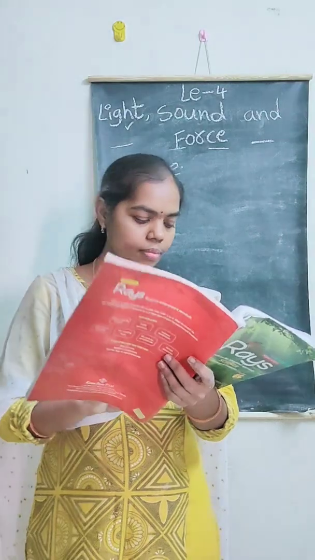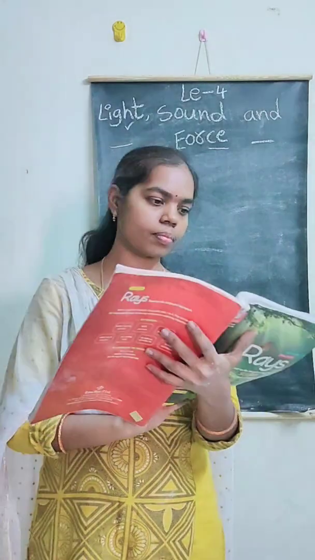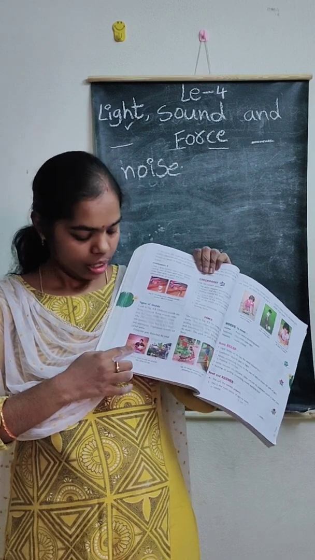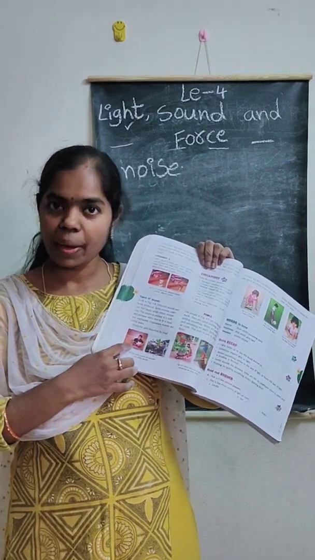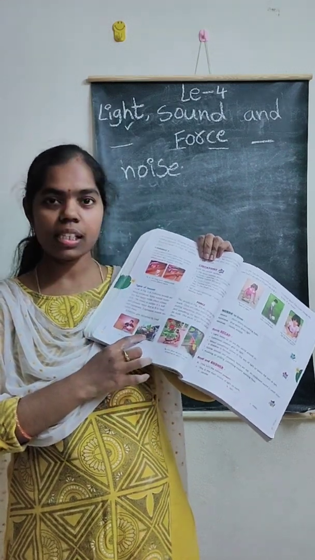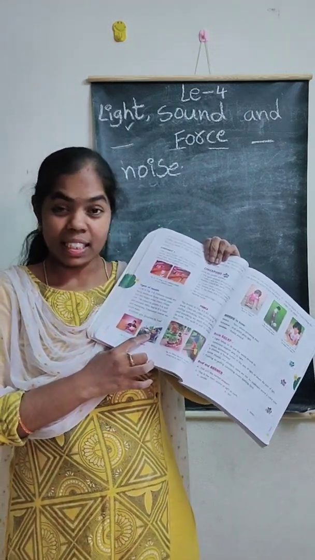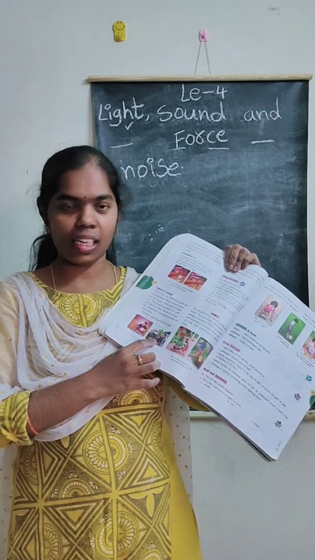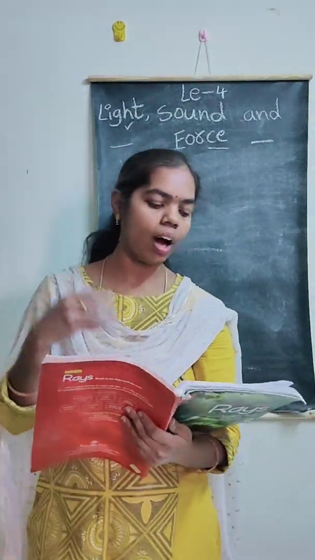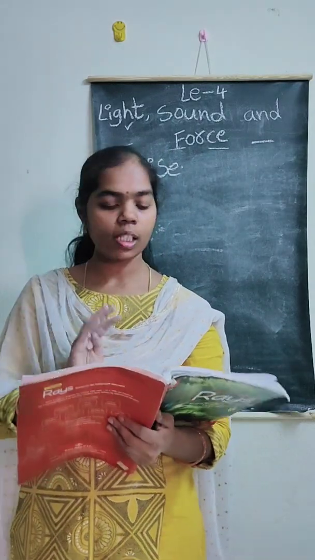See here, here we can see music. This type of sound makes us happy. This is traffic. It irritates us. We should avoid blowing horns as far as possible.